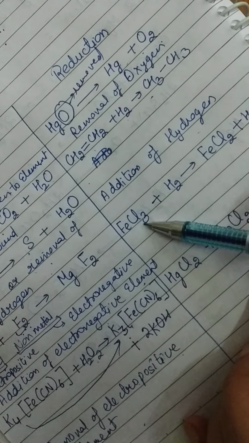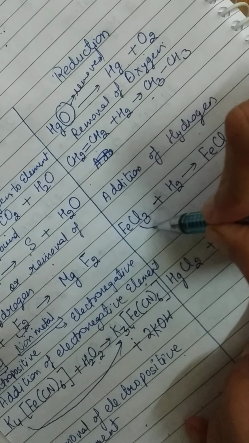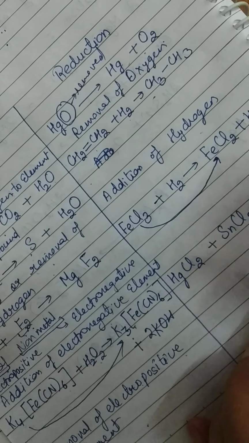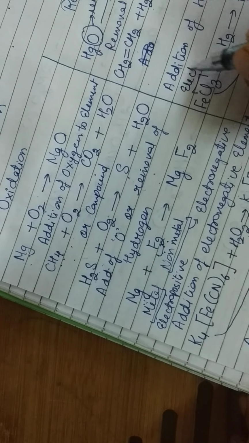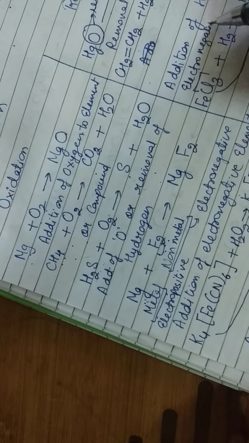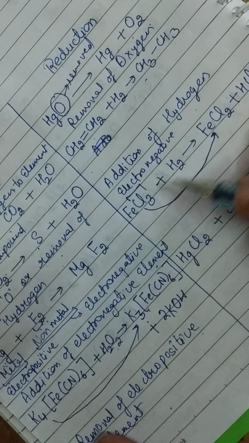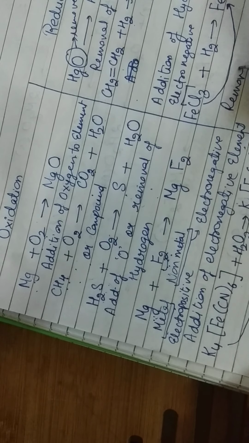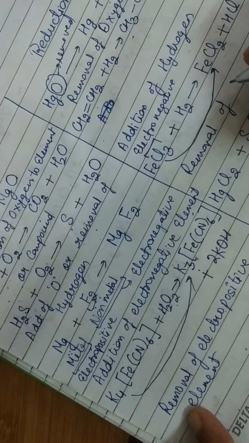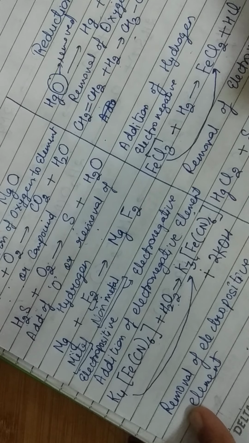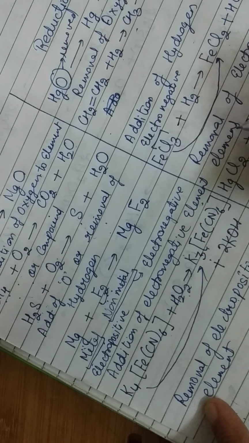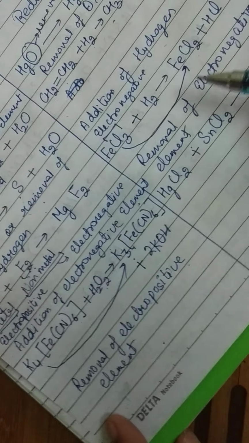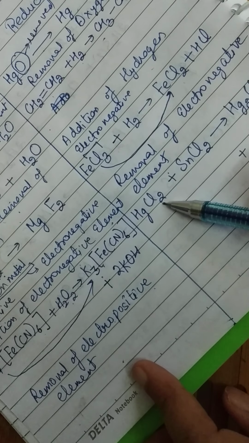Now in this case FeCl3 changes to FeCl2. Chlorine is a more electronegative element. Here 3 Cl are there, and on the product side 2 Cl are there. So removal of electronegative element is a reduction process. Now the last case, HgCl2.